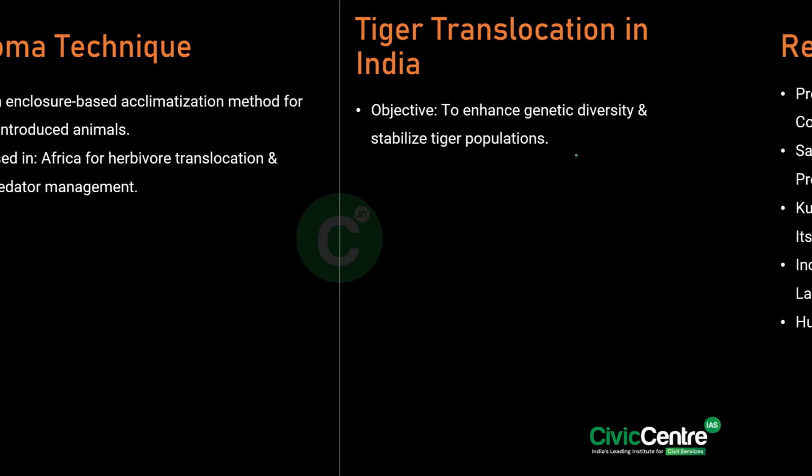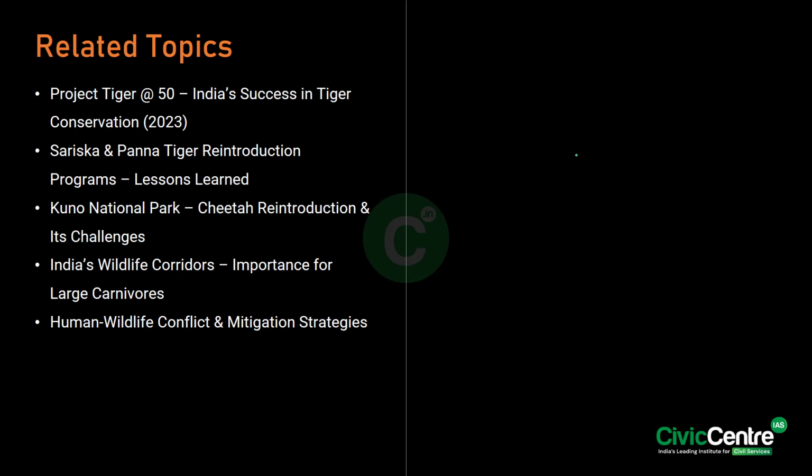Right. So if you have to look at the related topics with respect to this topic, you can refer to Project Tiger at the rate of 50, Sariska and Panna reintroduction projects and the lessons we learned from those relocations, briefly about the Kuno National Park and the cheetah reintroduction, then India's wildlife corridors and their importance for large carnivores, and lastly human-wildlife conflict and mitigation strategies.